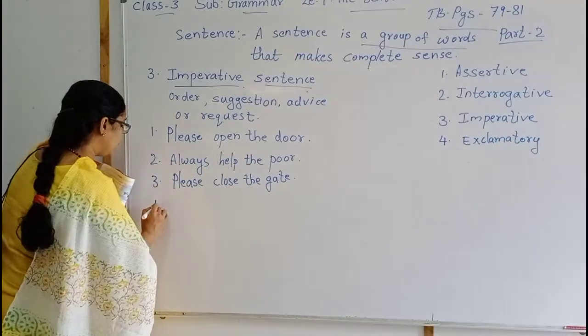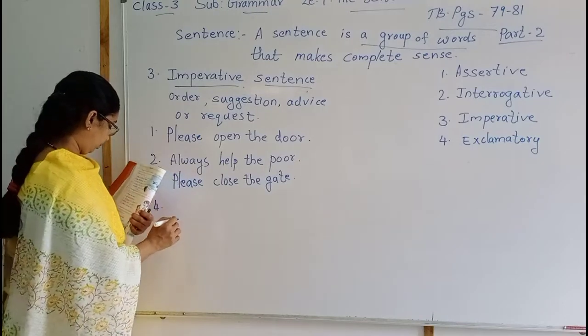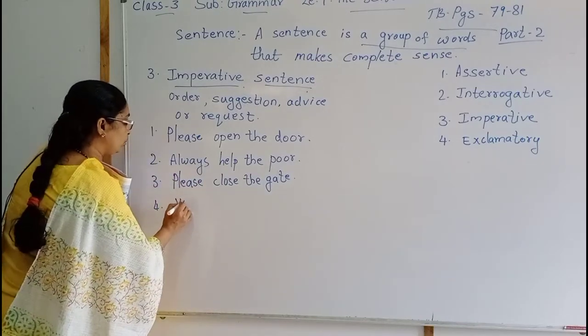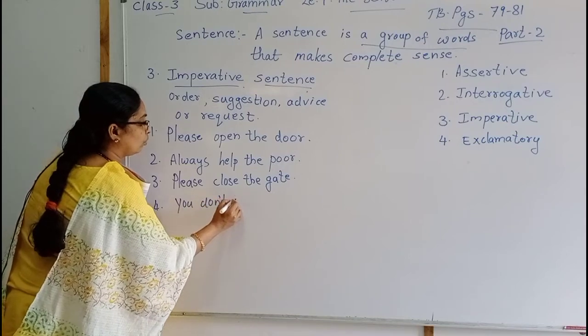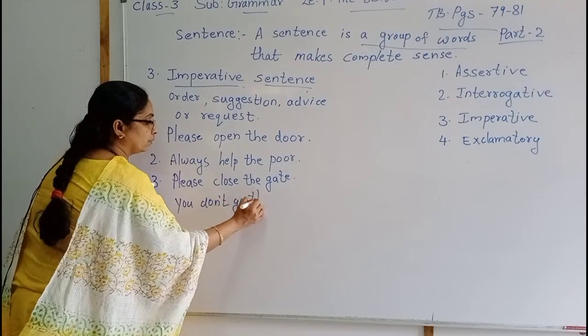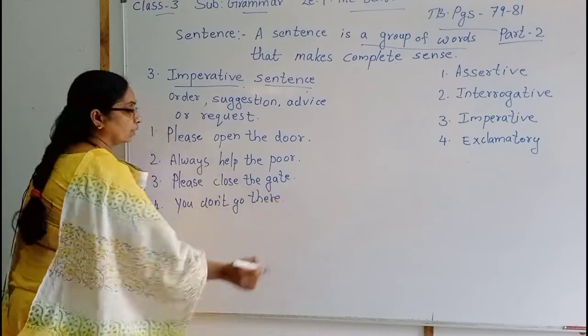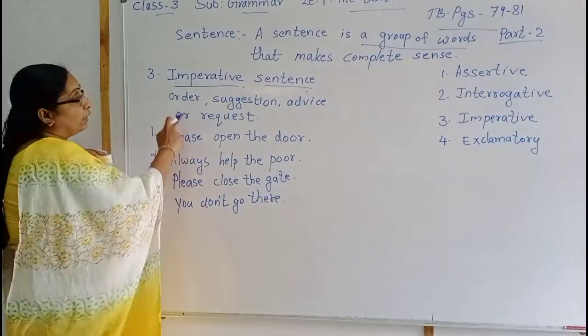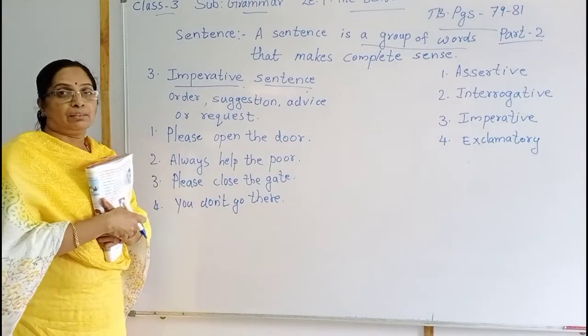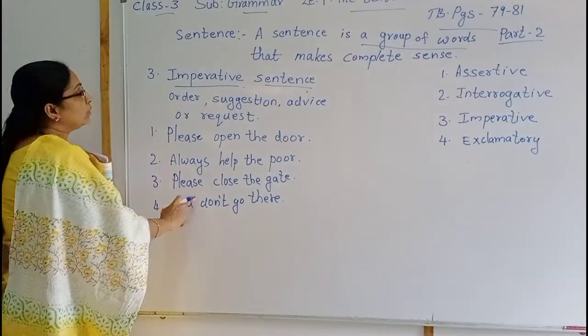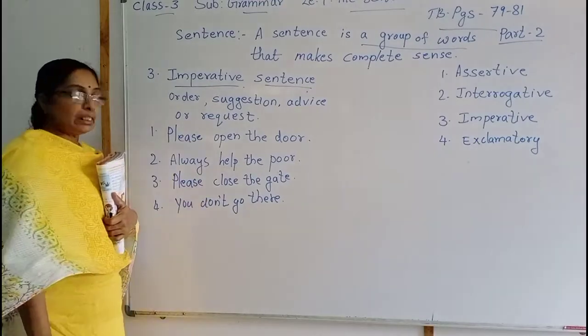The next one is, you don't go there. You don't go there. That means order. You don't go there. You don't come here. Isn't it? That is also an imperative sentence.